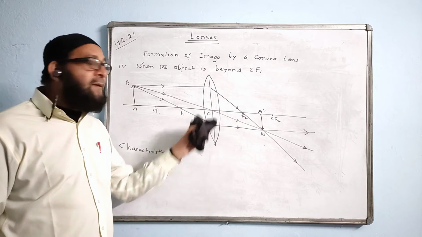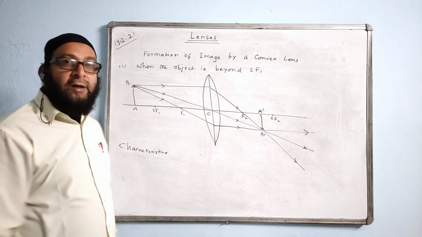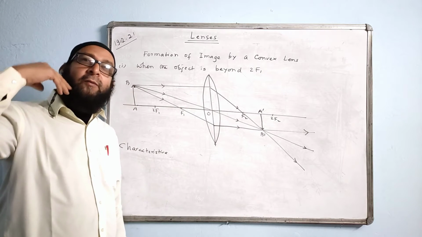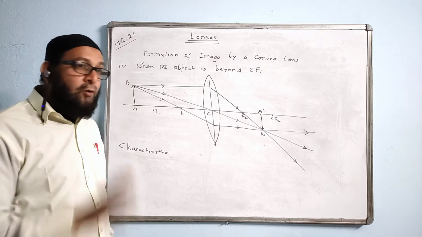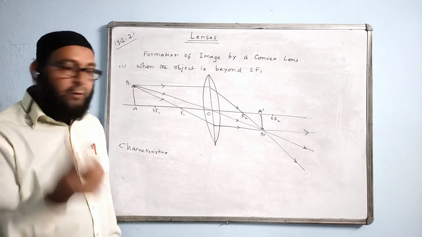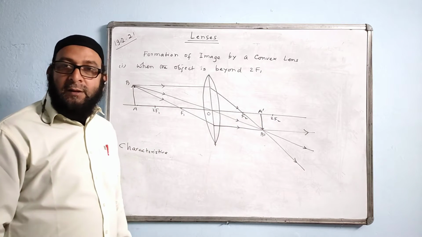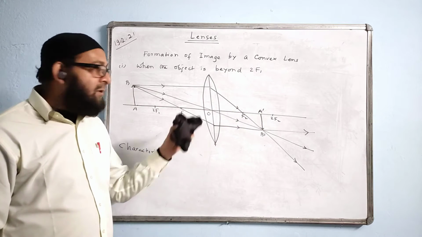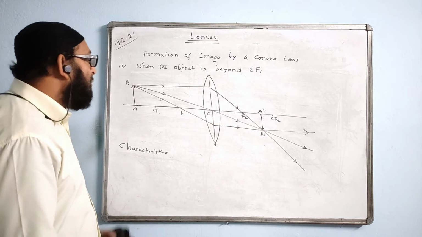And this happens even in our eye. When we see a far object, it looks small to us, like stars or maybe some cars moving very far away from your place. When you look at them, they look very small. Even big buildings look all small. Because the object is very far, the image formed is diminished. So, this happens in the photographic camera and in the human eye. Understood?